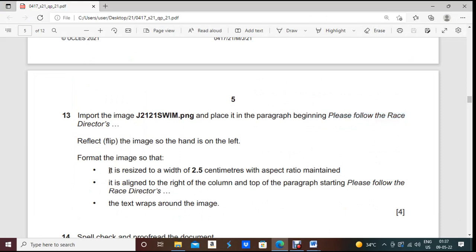And then what we need to do, format the image so that it is resized to 2.5 centimeter with aspect ratio maintained. Aspect ratio maintained means if you change the width, the height will change automatically. If you change the height, the width will be changed automatically. Now they are asking to change the width and maintain aspect ratio.